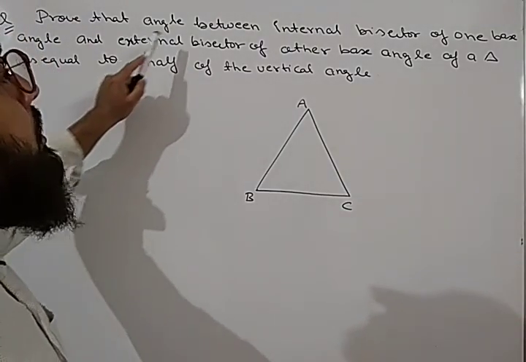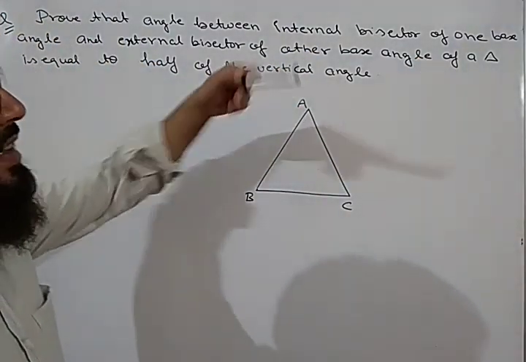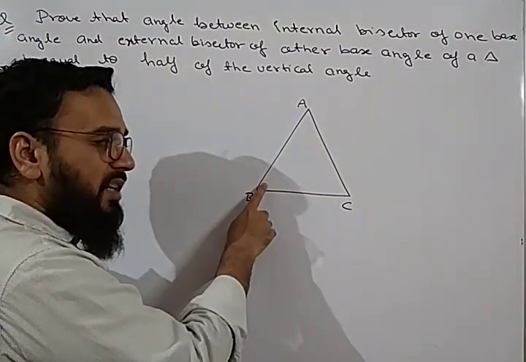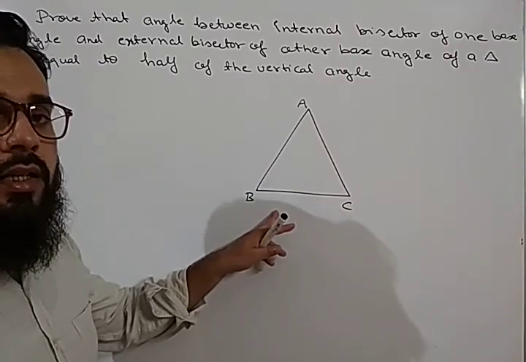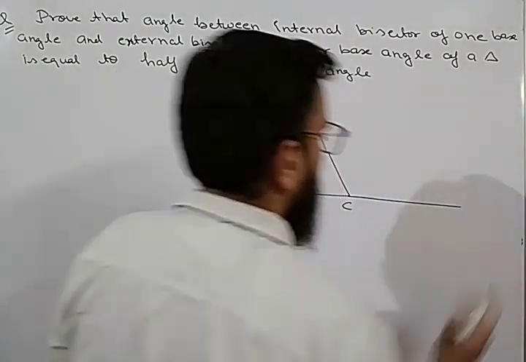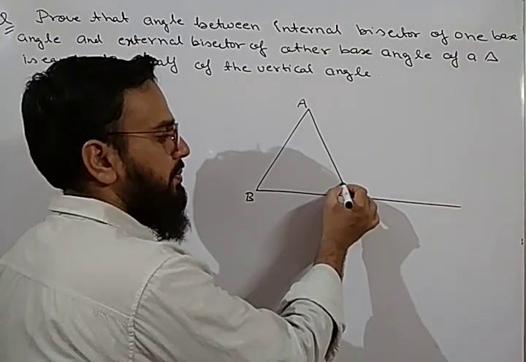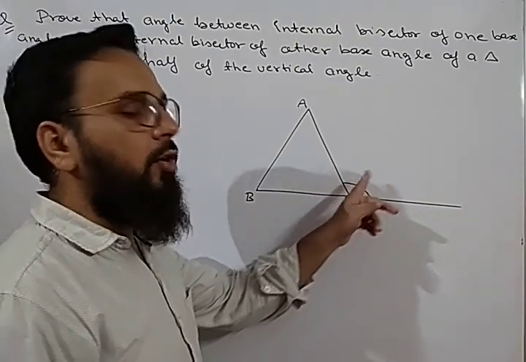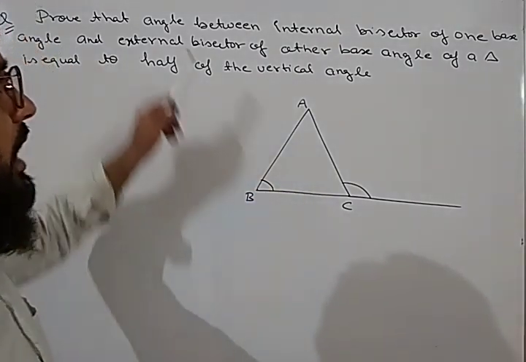So what is given in the question? Angle between internal bisector of one base angle and external bisector of other base angle. So how many base angles are there? There are two base angles. This is vertical angle A, angle B is base angle and angle C is base angle. But one base angle we have to take as internal angle and another we have to take external. So if we produce the side BC, because we have studied about exterior angle, what will be the exterior angle? Now this will be our exterior angle. Angle C, it will be called as exterior angle of angle C, and this is interior angle B. So these two angles are given in the question.